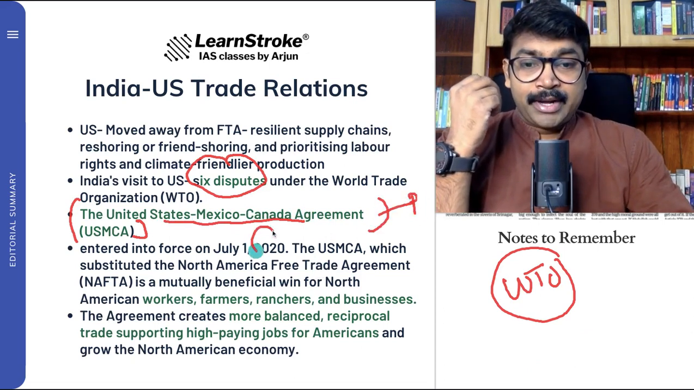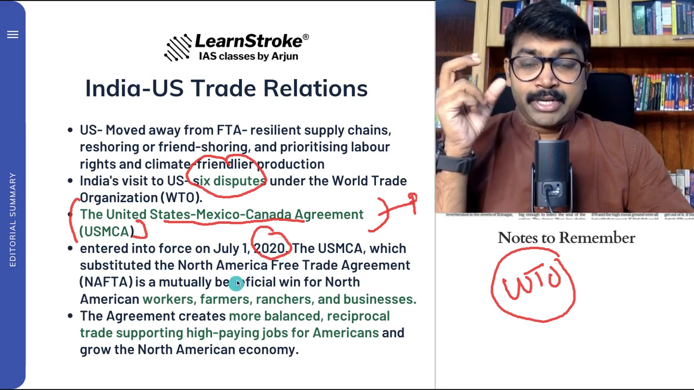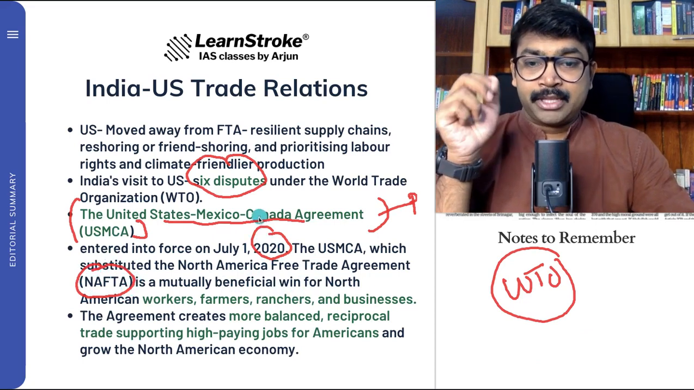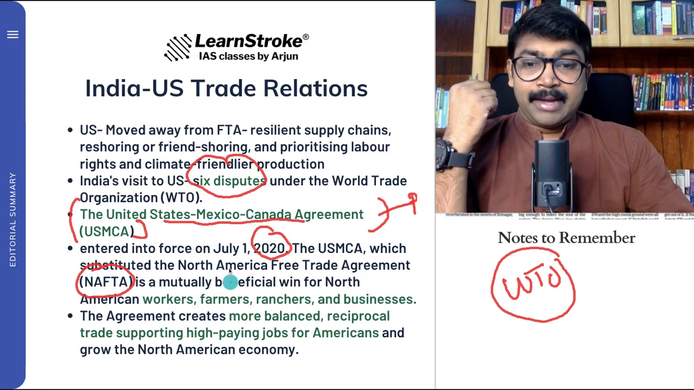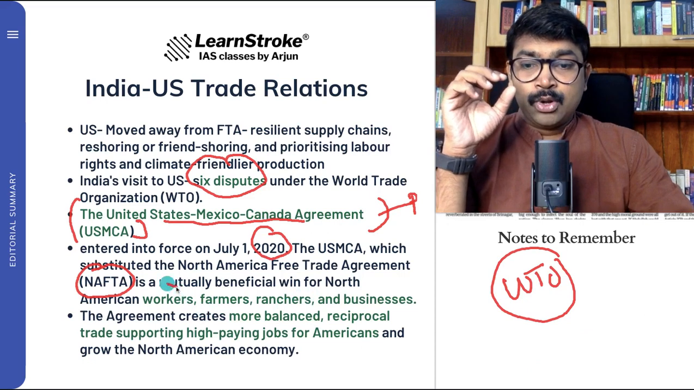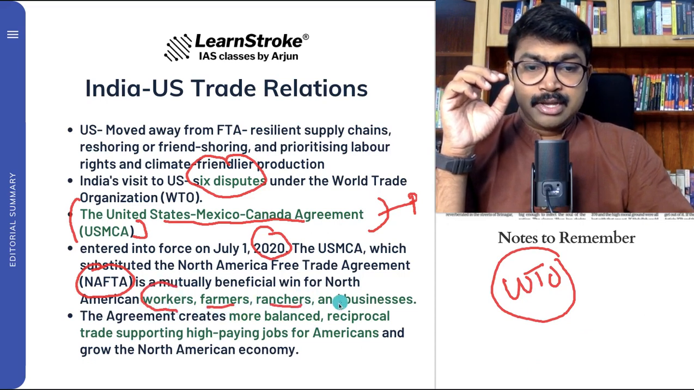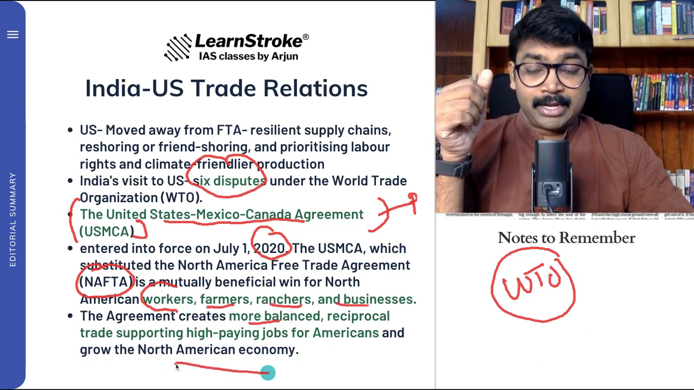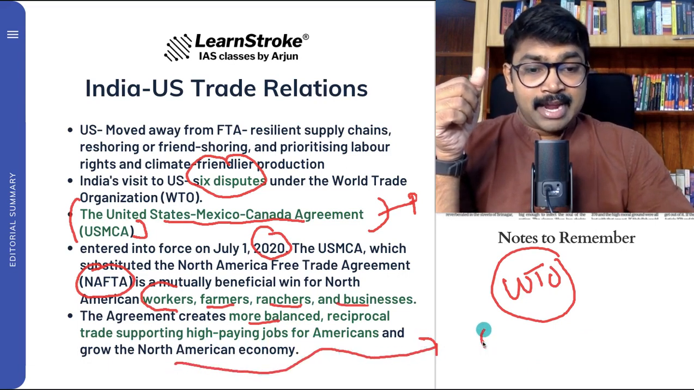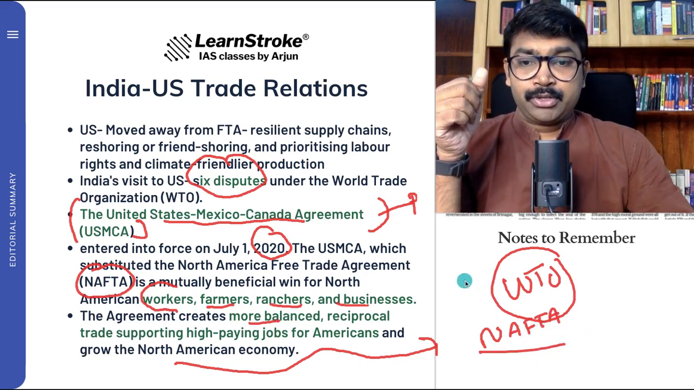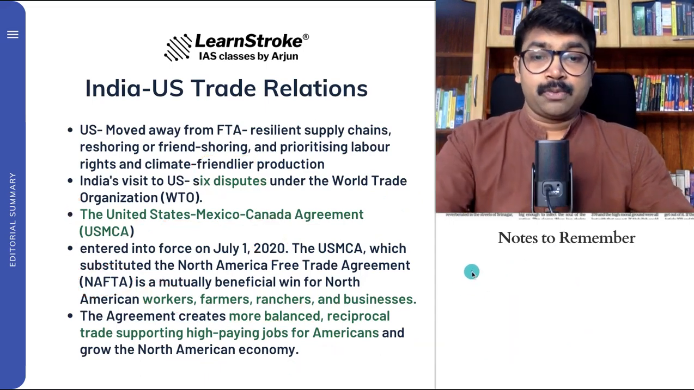It was entered in 2020. Know about this, which substituted NAFTA. Very important: the USMCA substituted NAFTA, the North American Free Trade Agreement. The USMCA is beneficial for North American workers, farmers, ranchers, and business people. It aims to create more balanced trade, supporting high paying jobs for Americans and growing the North American economy. So it has replaced NAFTA, and now you should know what you mean by USMCA, the United States Mexico Canada Agreement. This has also been discussed in this article.